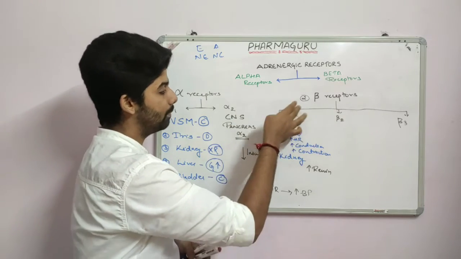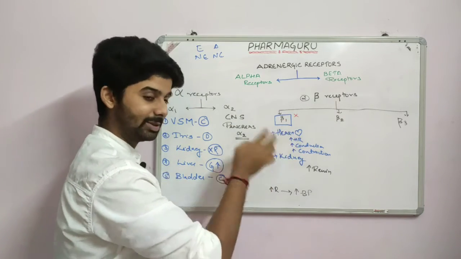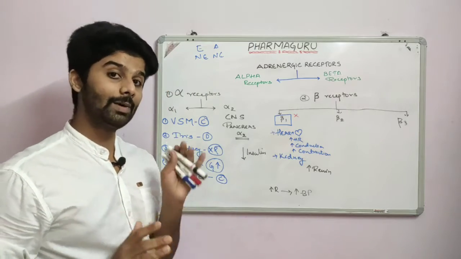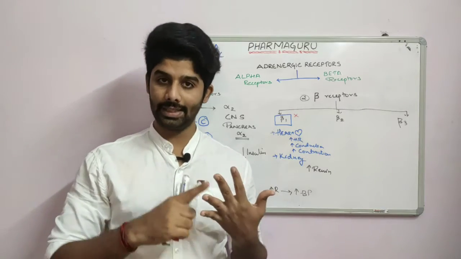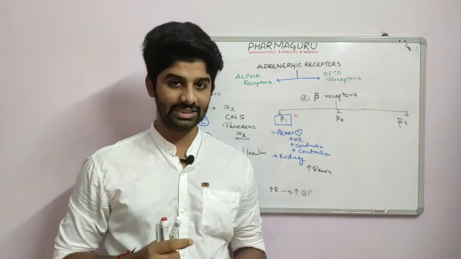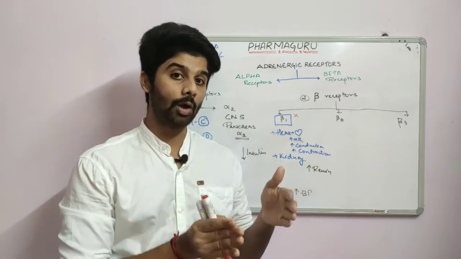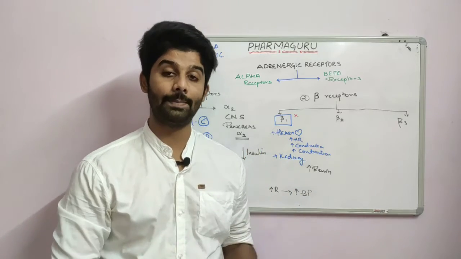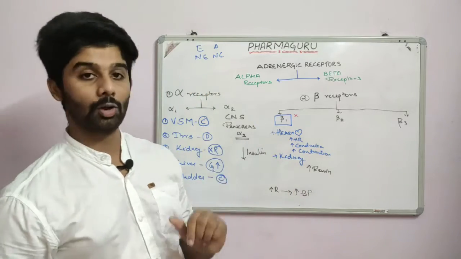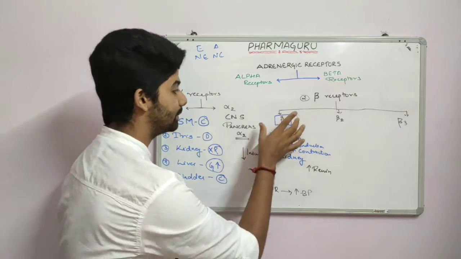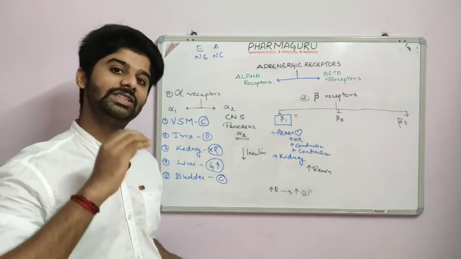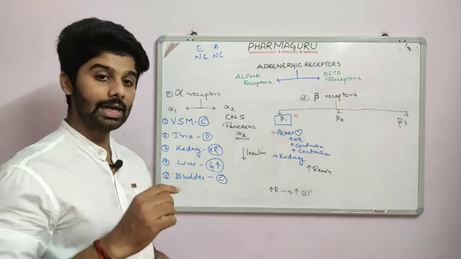So beta blockers will block the beta 1 in both the heart and the kidney. In the heart, it causes increased heart rate and contraction, and we want to stop all these effects in a hypertensive patient. That's why we give beta blockers, right? So beta 1 receptors are cardiospecific receptors because they are mainly found on the heart.